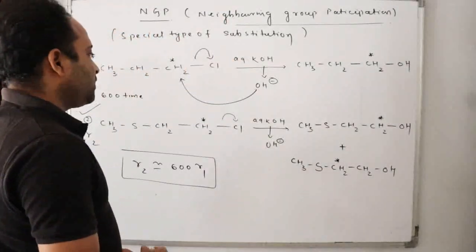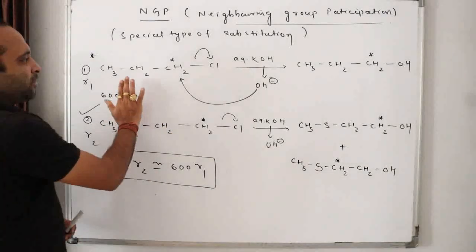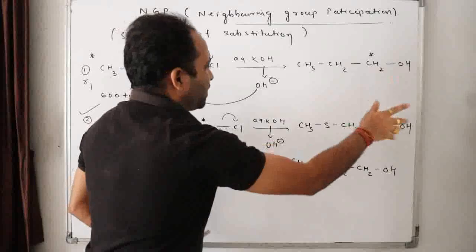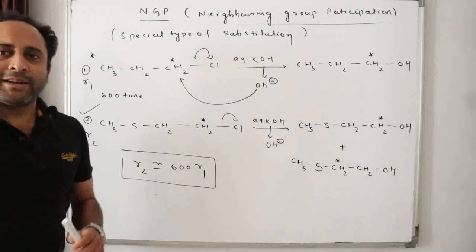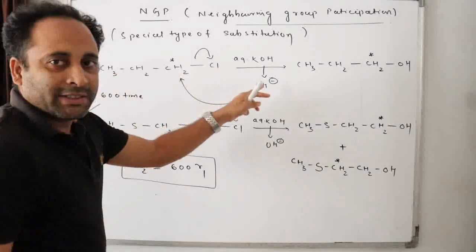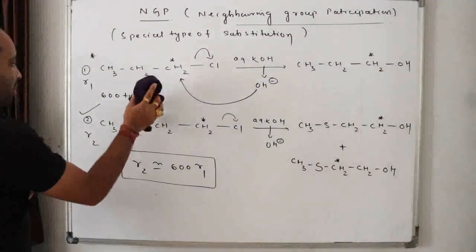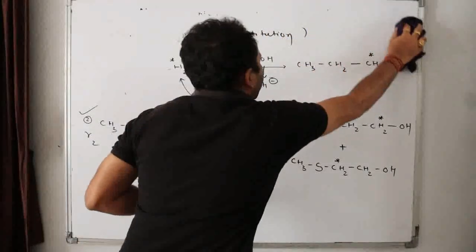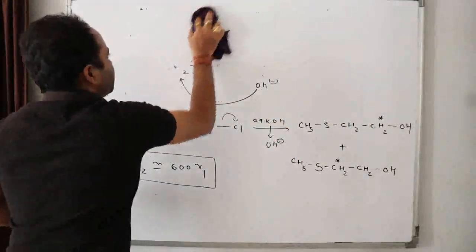Look here. What happened here? Actually, this was very simple. This was a simple substitution reaction, substituted. What occurred here is the main concept. Look, what occurred? Did you copy this? I want to rub this. What occurred here? Stay connected for the mechanism of the NGP.